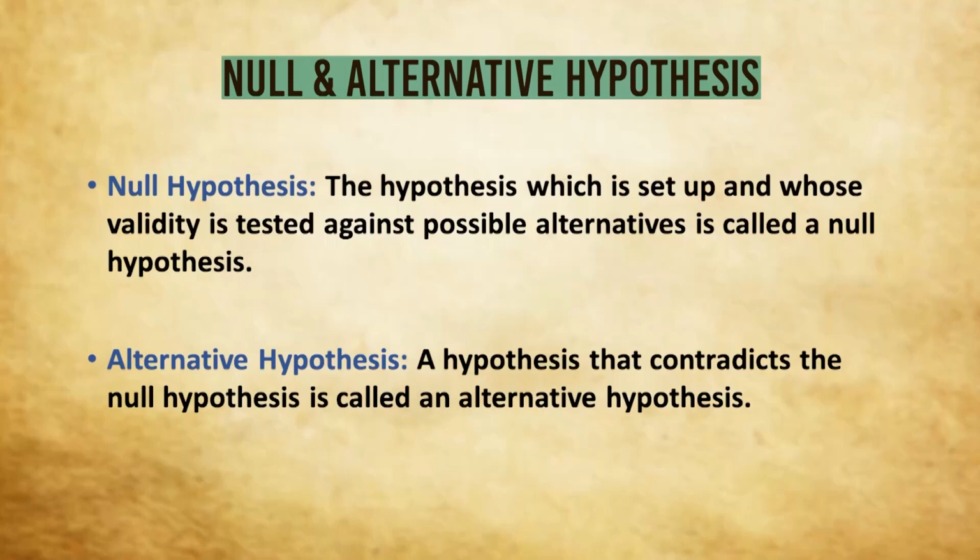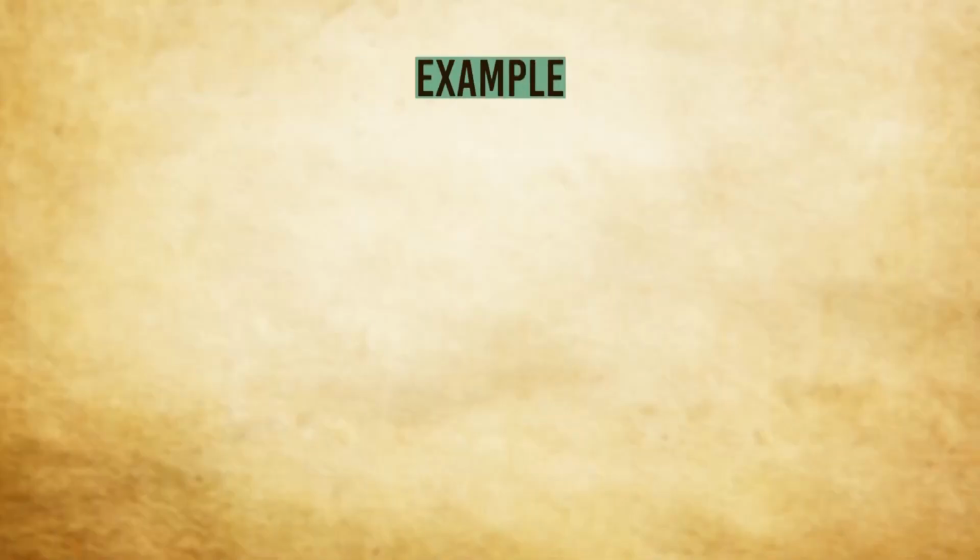On the other hand, an alternative hypothesis is that which contradicts the null hypothesis. That means in testing of hypothesis, we have a null hypothesis that we will test, and we have an alternative hypothesis which will contradict the null hypothesis. So if the null hypothesis is accepted, obviously on the basis of sample observations, then the alternative will be rejected and vice versa.